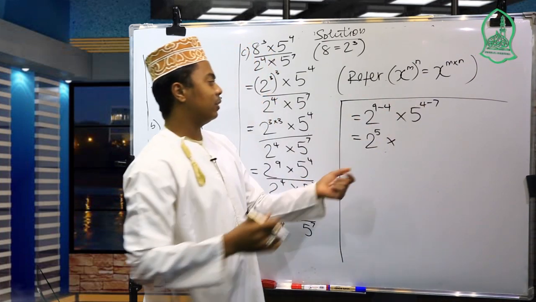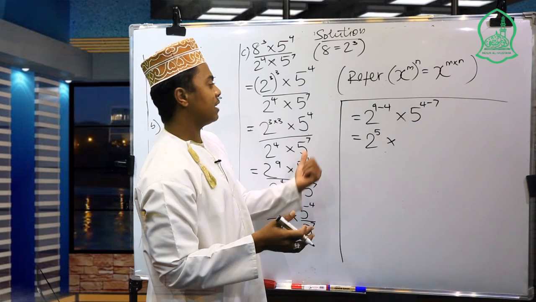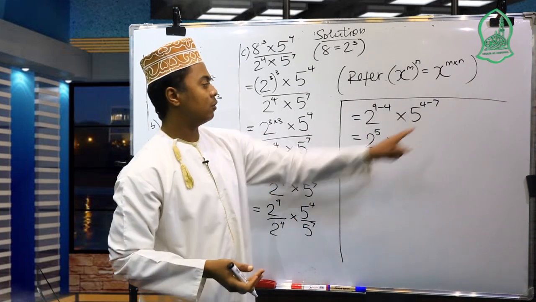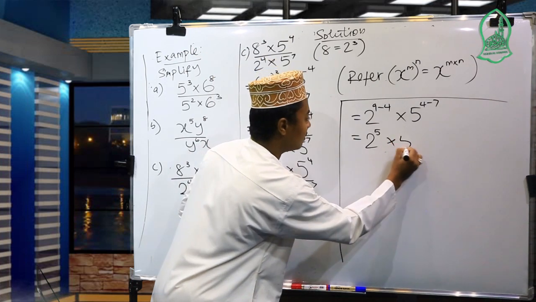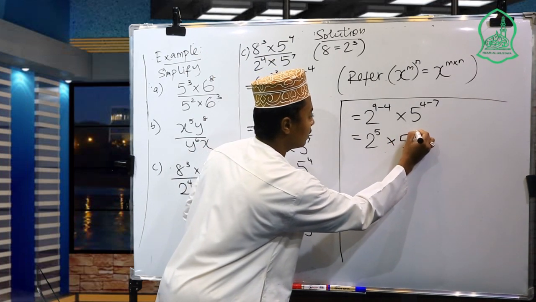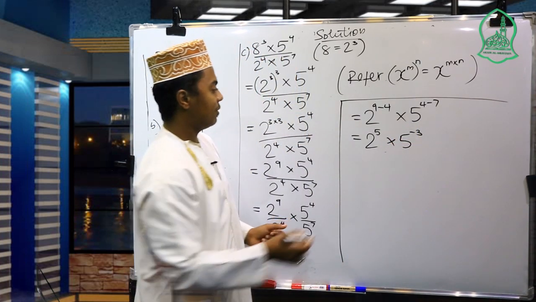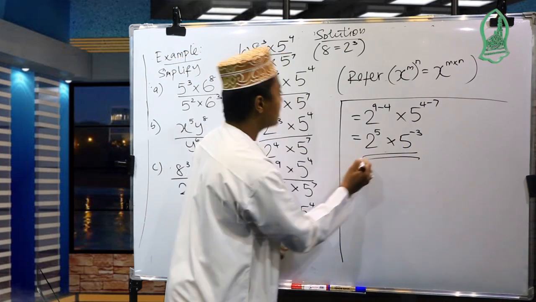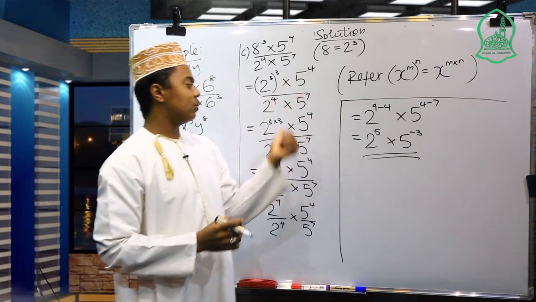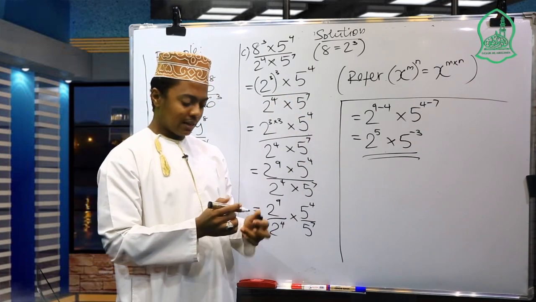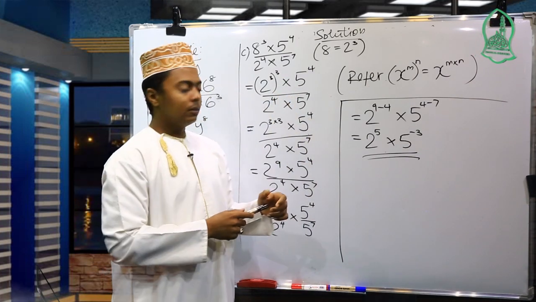So if we have 4 and we remove 7 from 4, we get negative 3. So here 5 to the power of negative 3. So we simplified this question by using the first law and also the second law.